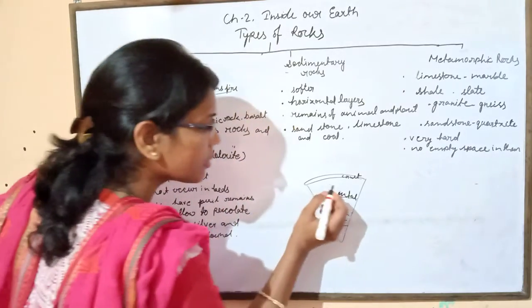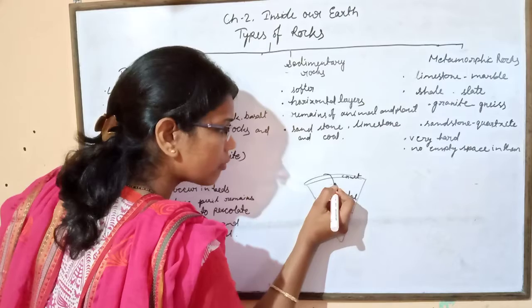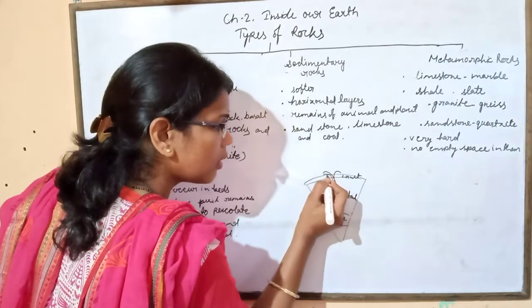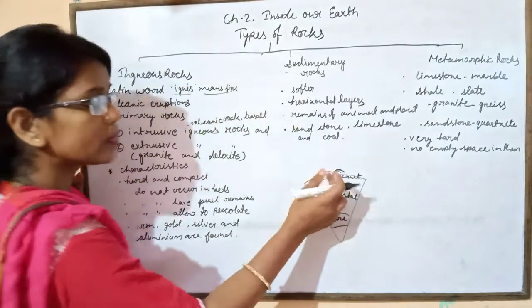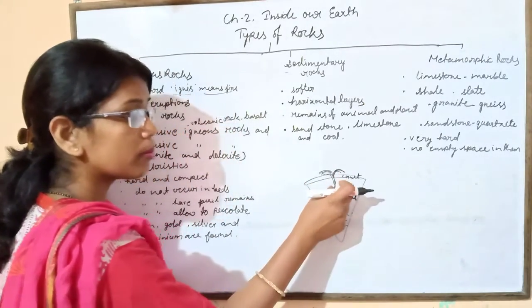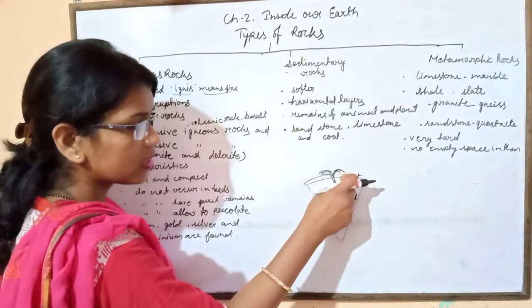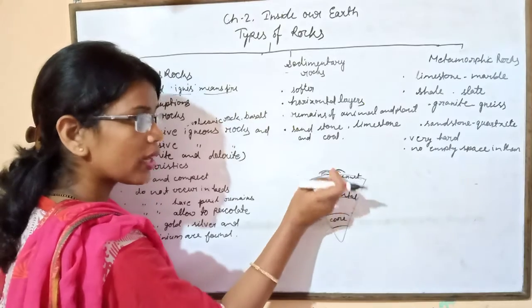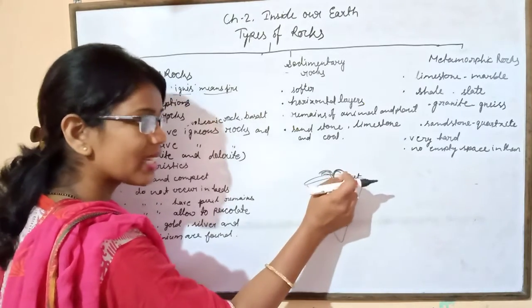When the magma comes to the surface by a volcanic eruption, it is known as lava. When magma lies inside the earth, it is known as magma, but when it comes to the surface of the earth, it is known as lava.